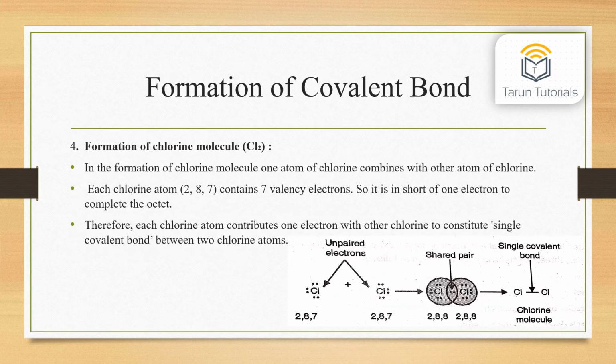Fourth, formation of chlorine molecule, that is Cl2. In the formation of chlorine molecule, one atom of chlorine combines with another atom of chlorine. Each chlorine atom, 2, 8, 7, contains 7 valence electrons, so it is short of 1 electron to complete the octet. Therefore, each chlorine atom contributes 1 electron with the other chlorine to constitute a single covalent bond between two chlorine atoms.